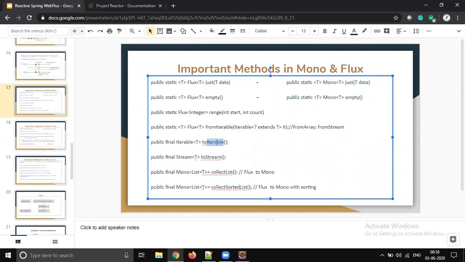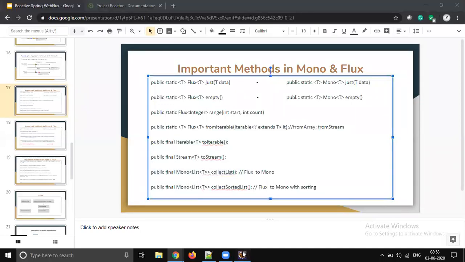So we have seen the methods to convert collection to Flux, stream to Flux, array to Flux. It's vice versa too: Flux to collection, Flux to stream can also be converted. But sometimes we get a requirement where we may need to convert Flux to Mono.